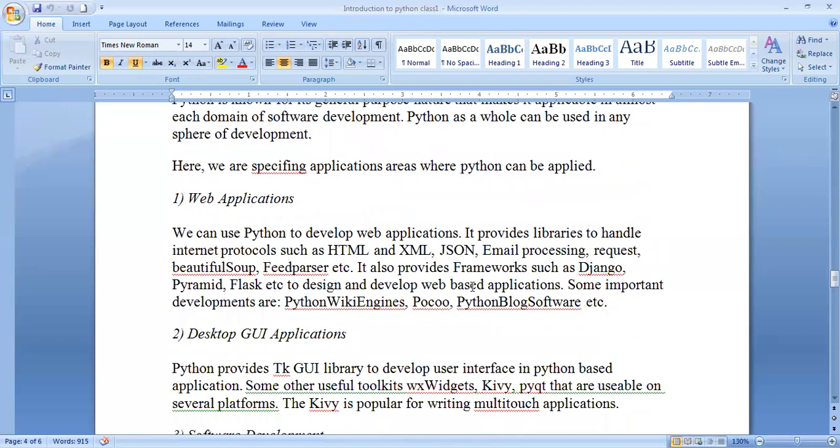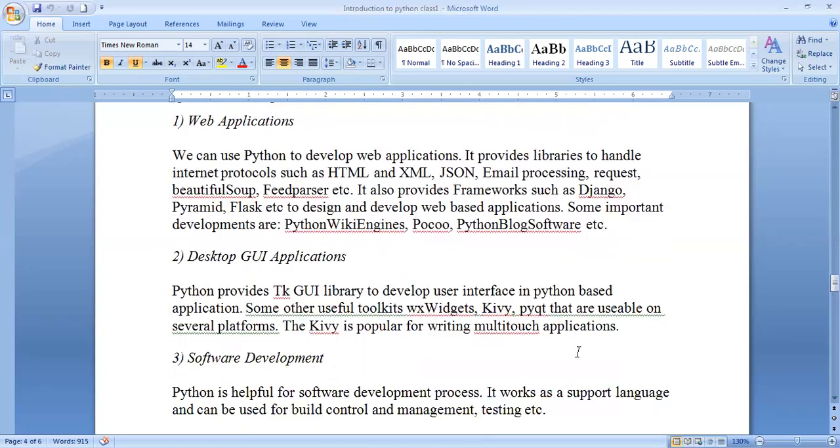Python development can be taken up based on web applications, and the next one is desktop GUI applications. So the graphical user interface is also given the highest priority on the platform, and for this, these are the names of the libraries, and multi-touch applications. That is just nothing but names. No need to understand, just know the names, that's it.